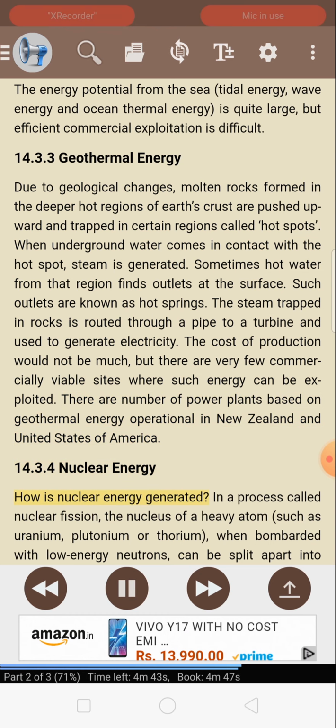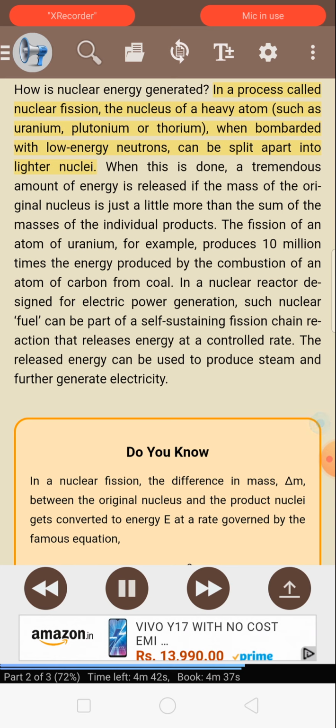How is nuclear energy generated? In a process called nuclear fission, the nucleus of a heavy atom, such as uranium, plutonium, or thorium, when bombarded with low-energy neutrons, can be split apart into lighter nuclei. When this is done, a tremendous amount of energy is released if the mass of the original nucleus is just a little more than the sum of the masses of the individual products.